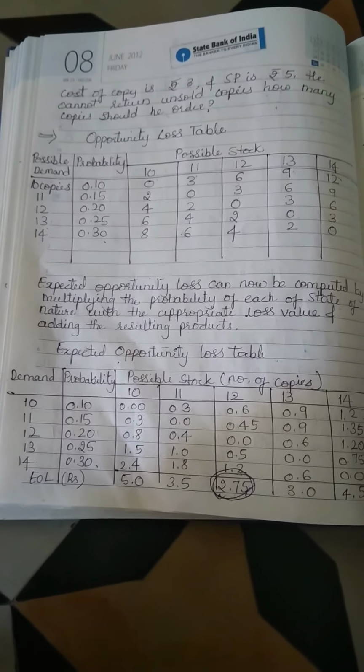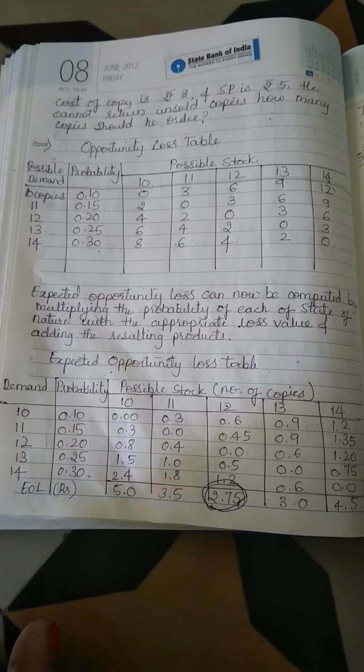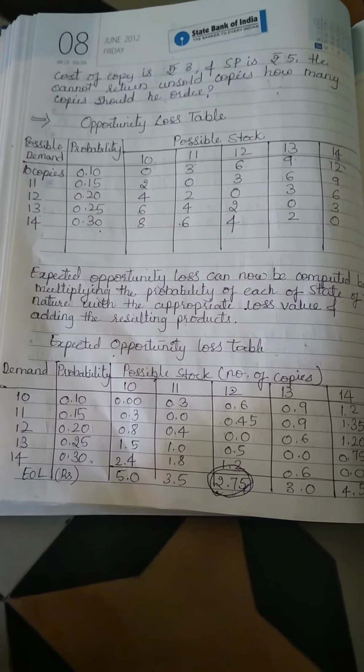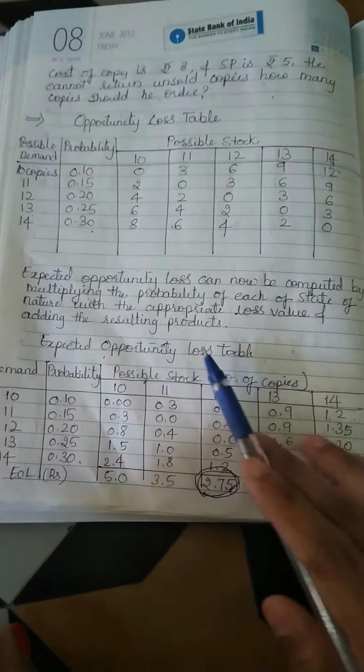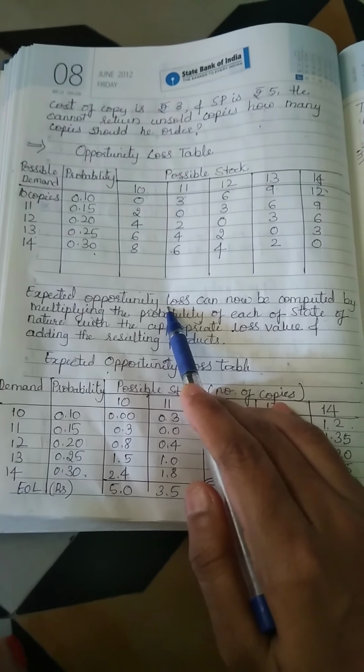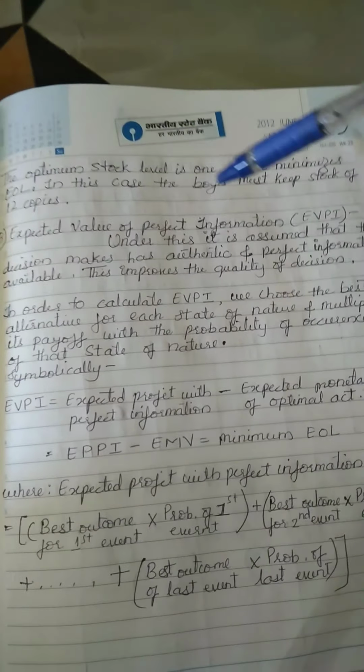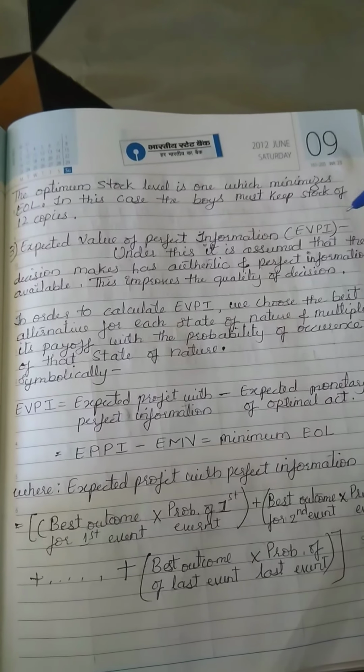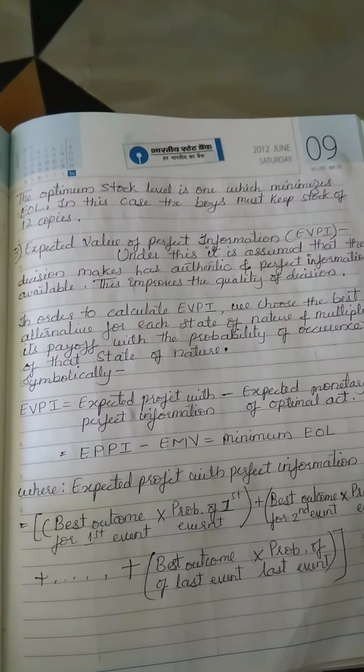This is the second criterion. Initially we finished EMV, that is expected monetary value. Today we dealt with expected opportunity loss. The next video will be on expected value of perfect information, EVPI. Hope you have understood.